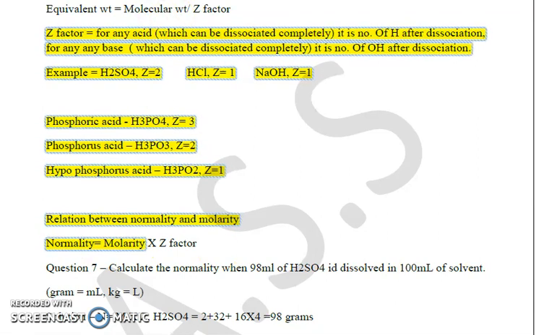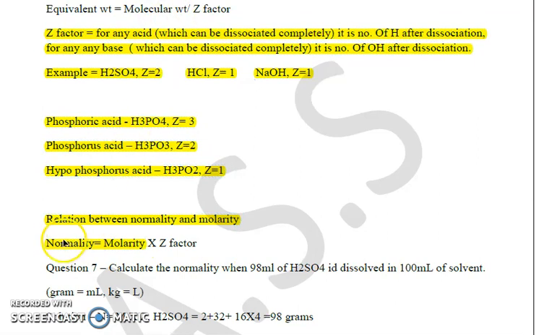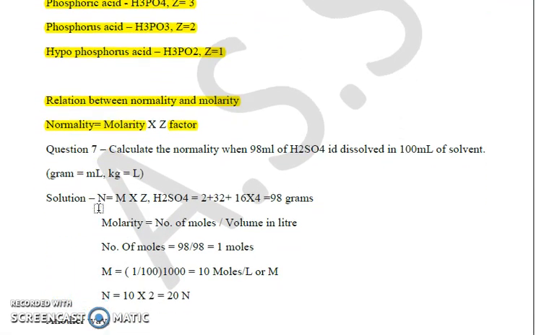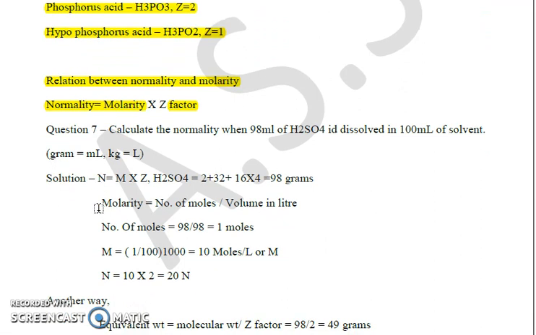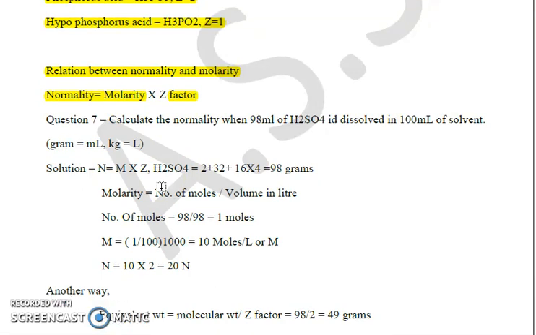Normality and molarity are interrelated. So normality is equal to molarity into Z factor. That must be kept in mind. So normality is molarity into Z factor.